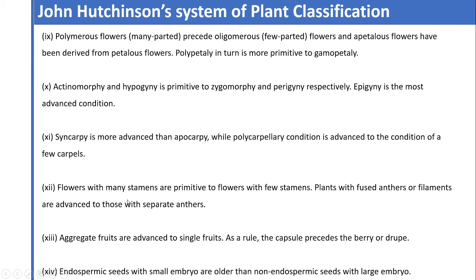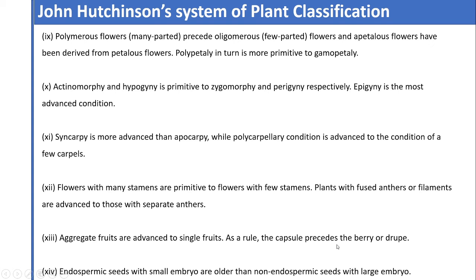So as we go through the assumptions, we notice that evolution is upward and also downward. In the case of flowers, if there are many stamens, then that condition is primitive, and if there are few stamens in the flowers, then these plants can be considered advanced compared to the many stamens condition. Aggregate fruits are advanced to a single fruit.